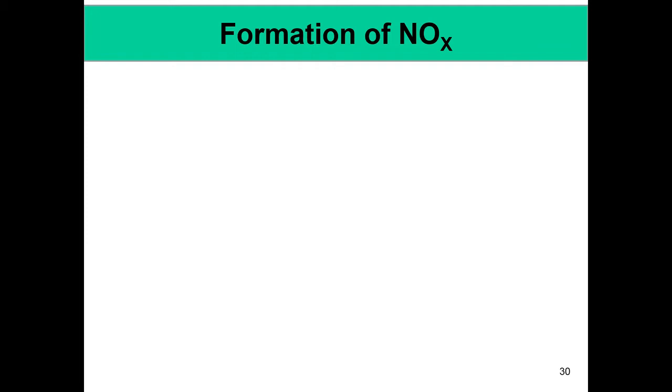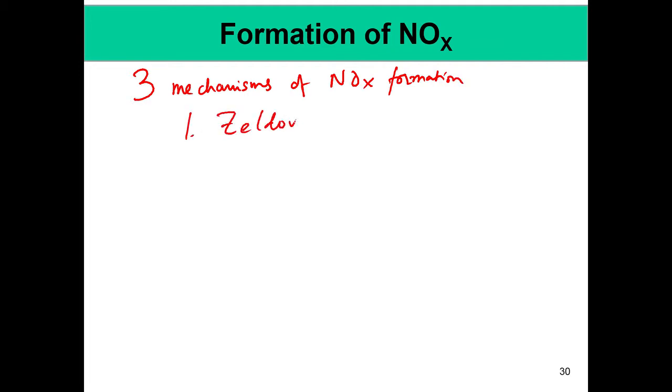Now, before we go into this, there are essentially three mechanisms of NOx formation. One is called the Zeldovich mechanism, or the formation of thermal NOx.